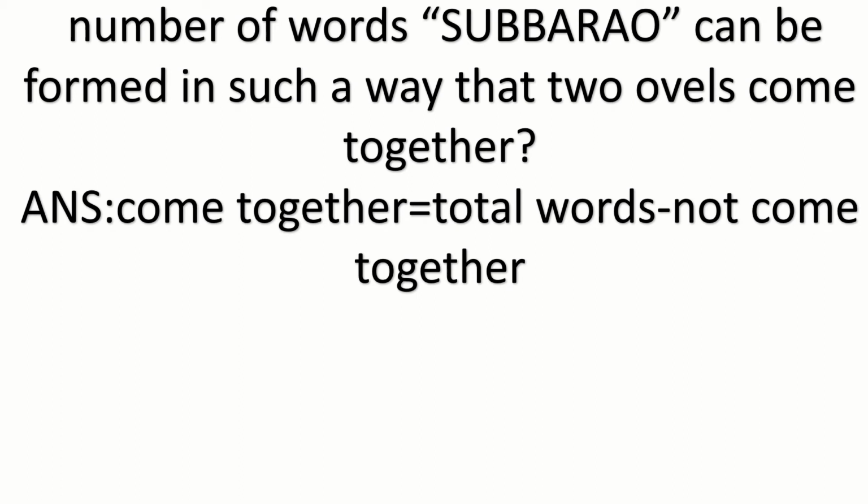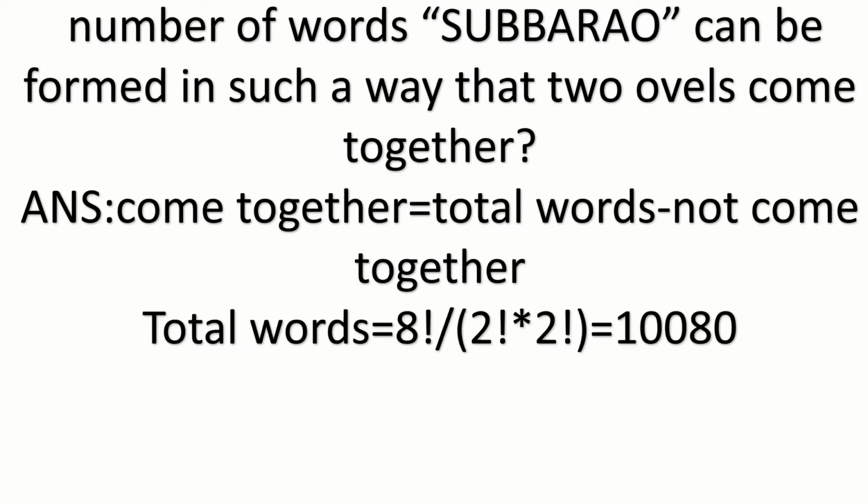So the total words that we can form with Subbarao, it is an 8-letter word, so we can arrange it in 8 factorial ways. A is repeated twice, B is repeated twice, so we divide by 2 factorial into 2 factorial. We get 10,080 words.